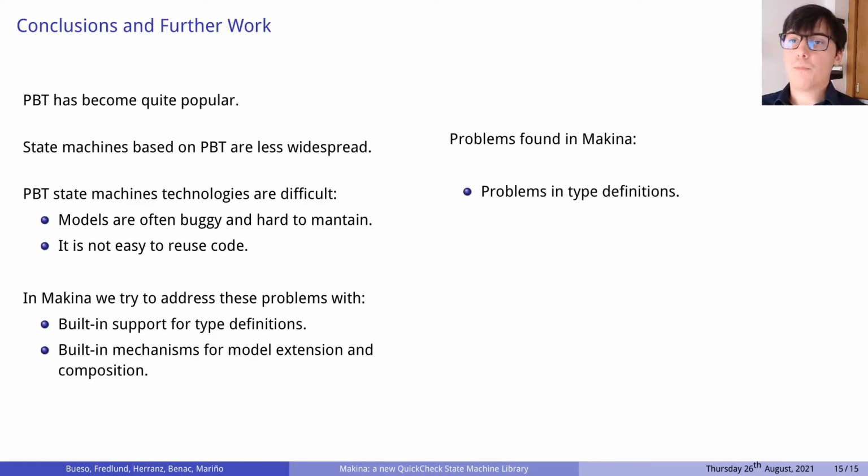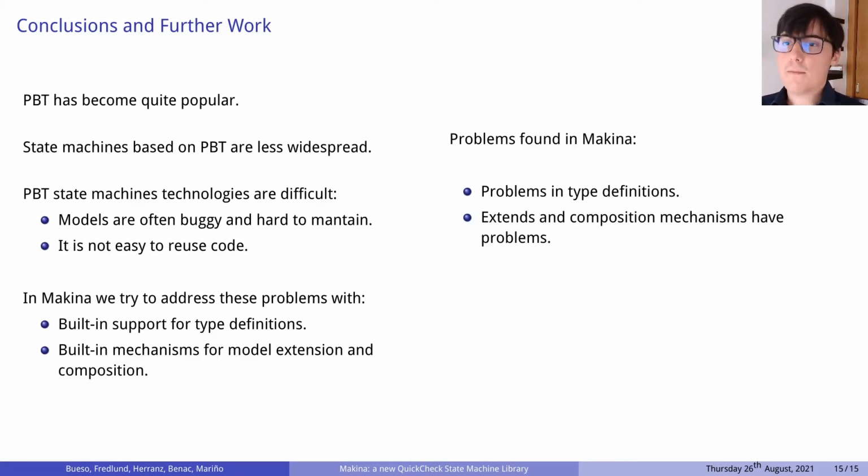We have found some problems with the type definitions generated by Machina that were not spotted by the current type checking tools available in Elixir. More concretely, it has to do with types generated for the next callbacks and the arguments generators used in the state machines. We are not fully sure that the semantics of composition respect subtyping, and we also think that the new constructs are too expressive and permit the user to do things that they shouldn't.